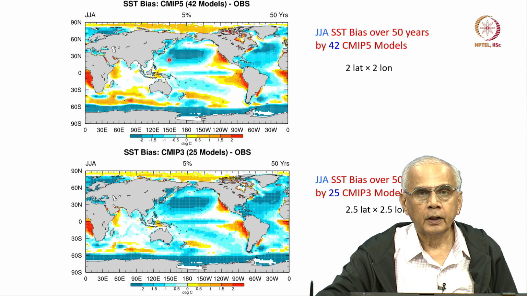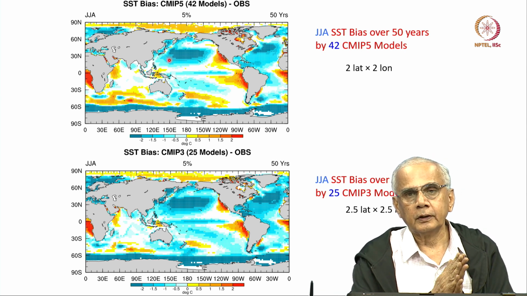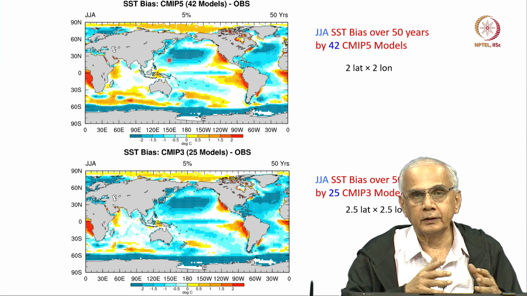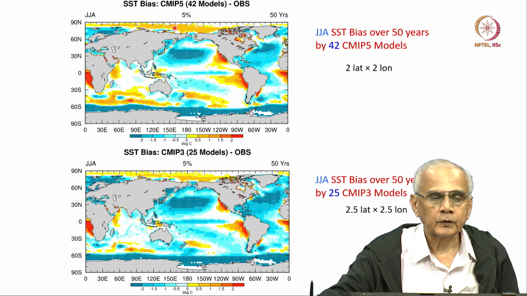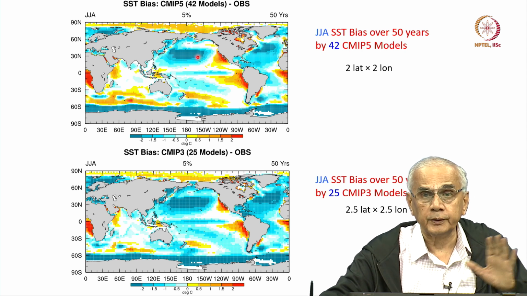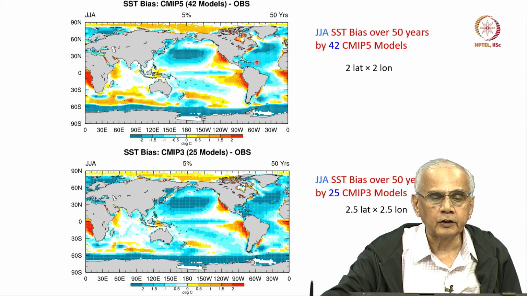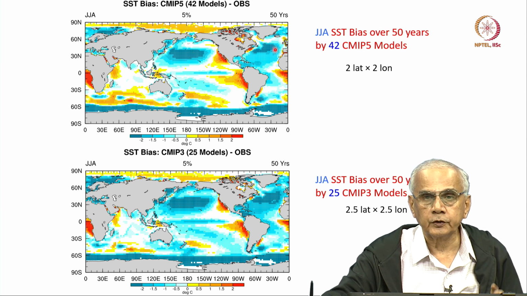Now, this coupling between ocean and atmosphere cannot be specified. It evolves as the model is integrated. So, all we can say is that there is some problem in these models, in all of them, not one model, that they tend to have very cold ocean temperature in the mid latitude Pacific as well as mid latitude Atlantic.